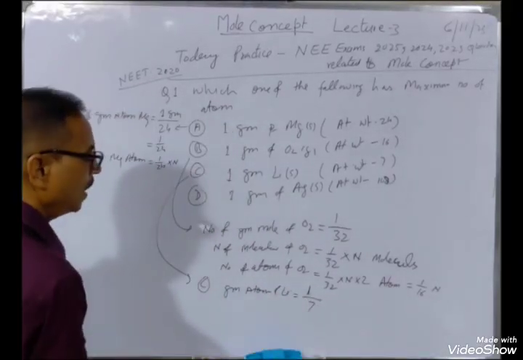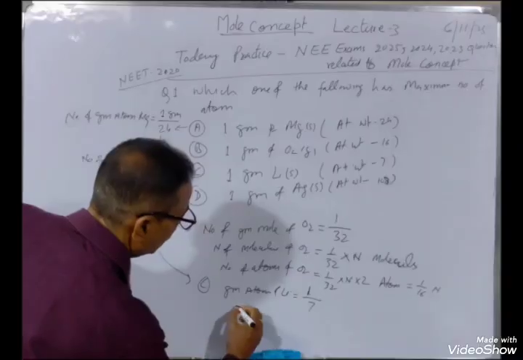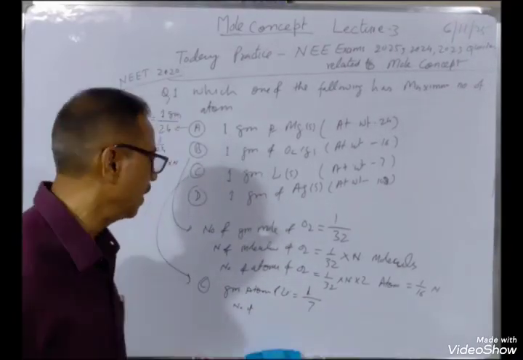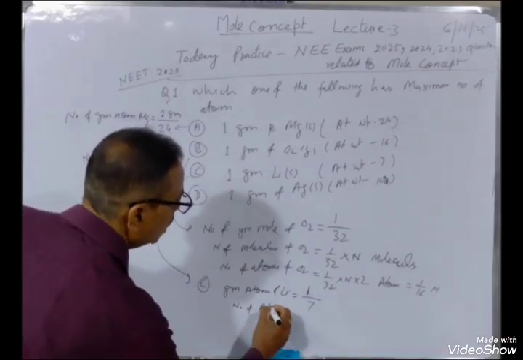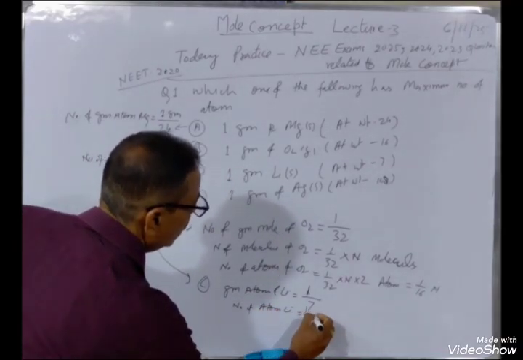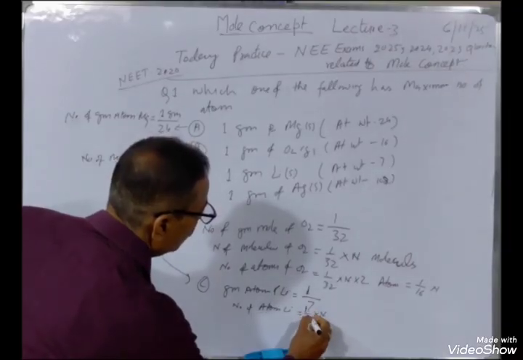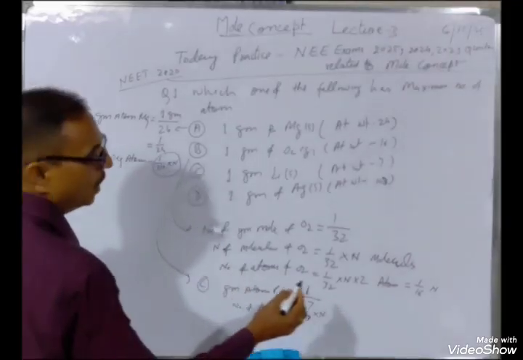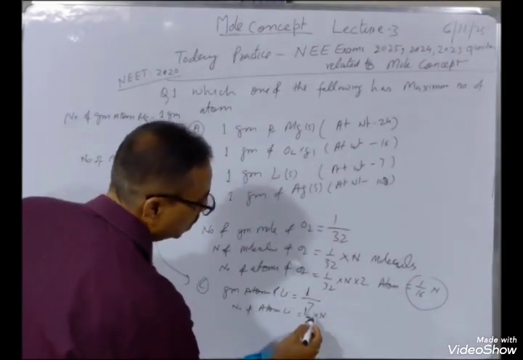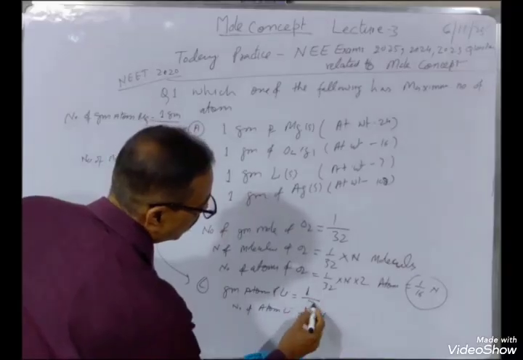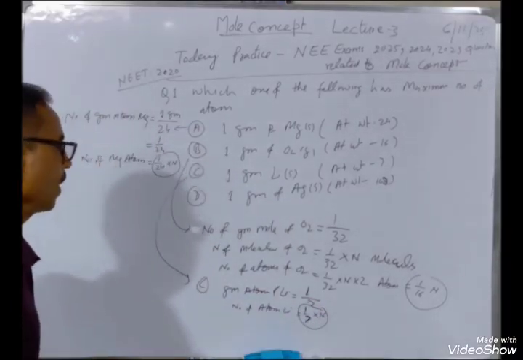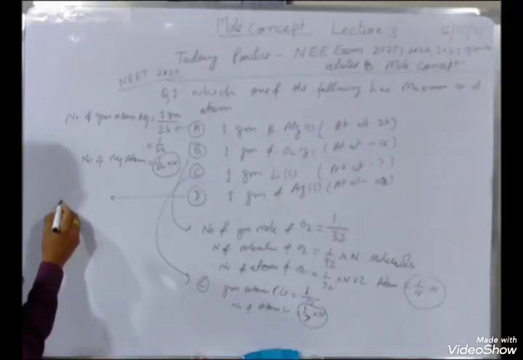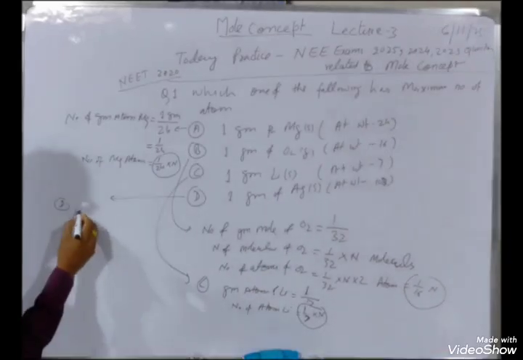Then the number of atoms is found by multiplying by the Avogadro number N: the number of atoms of lithium is 1 by 7 into N. So A is 1 by 24 N, B is 1 by 16 N, C is 1 by 7 N. Then D, silver.